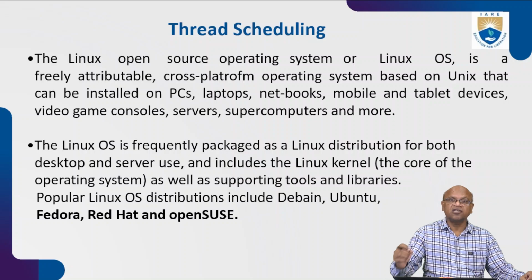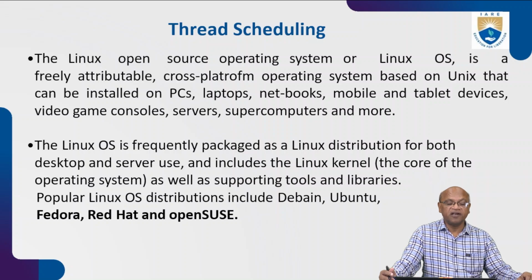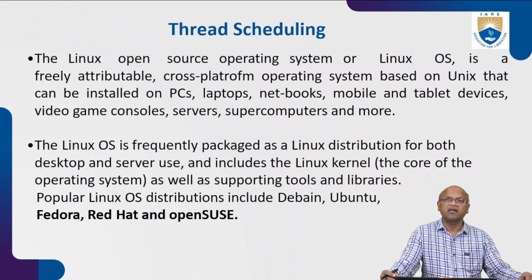So thread scheduling. The Linux open source operating system, or Linux OS, is freely distributable. It is a cross-platform operating system based on Unix that can be installed on PCs, laptops, netbooks, mobile and tablet devices, video game consoles, servers, supercomputers, and so on.